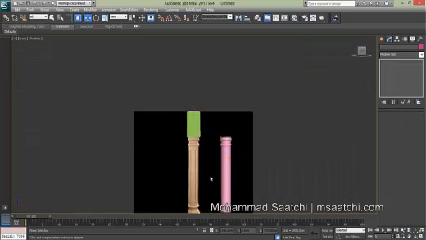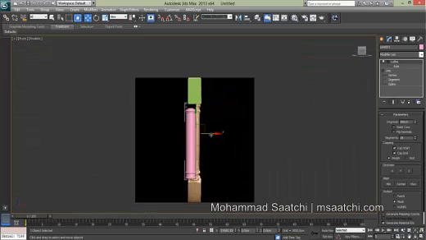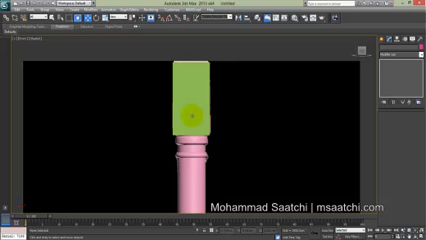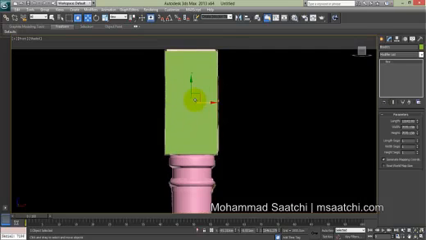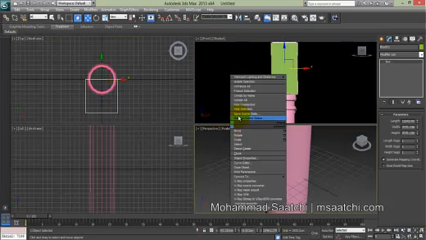Just move it here. I change my repositories to the shaded.